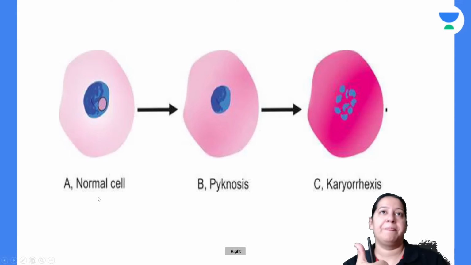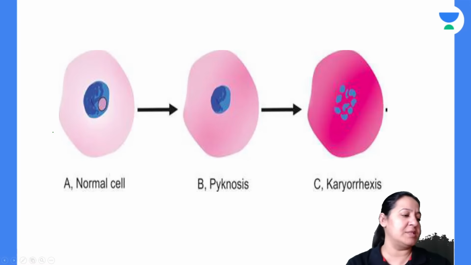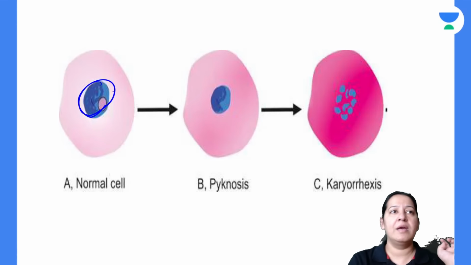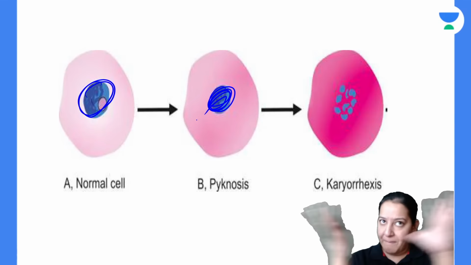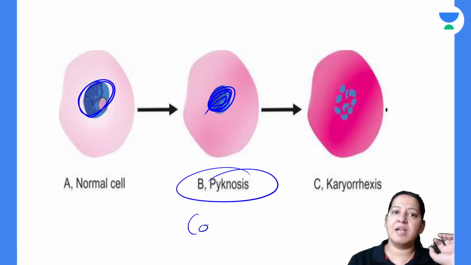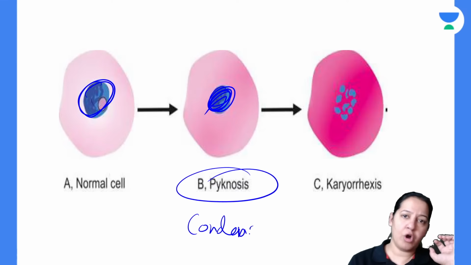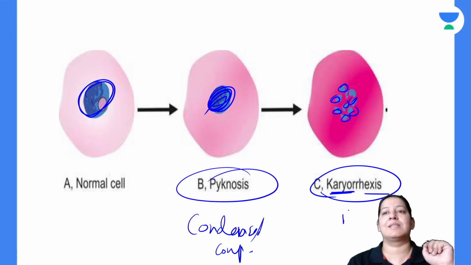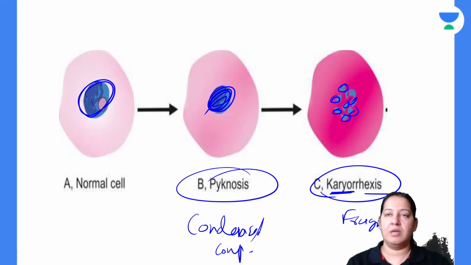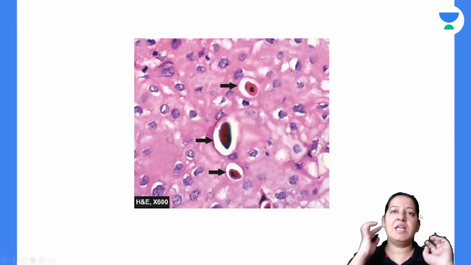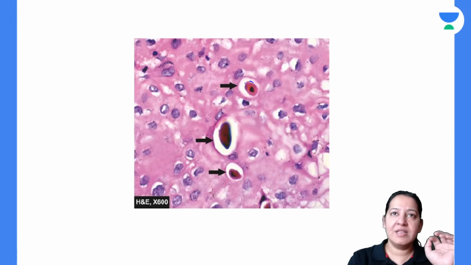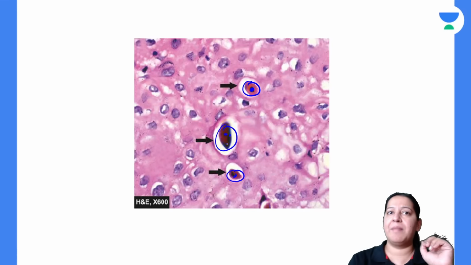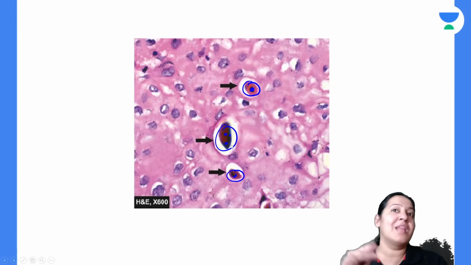Now the fifth feature. The same diagram of pycnosis and karyoraxis. See the nucleus normally. See the nucleus here. It is compacted. Compacted means pycnosis. Condensed or compacted, one and the same thing. And see the nucleus here, it is already fragmented. Fragmentation is known as karyoraxis. Have you got it? So see the cell marked by the arrow. See the nucleus is compact here. See here it is fragmented. So we have to see the nucleus of the apoptotic cell.